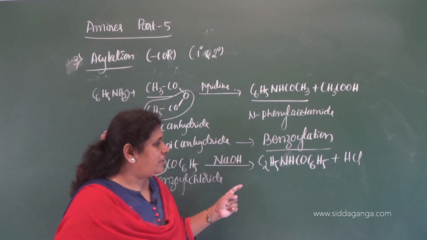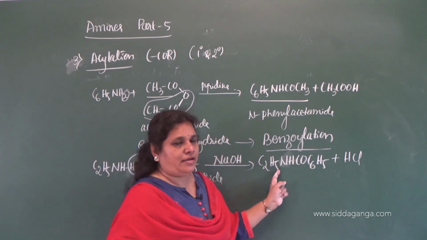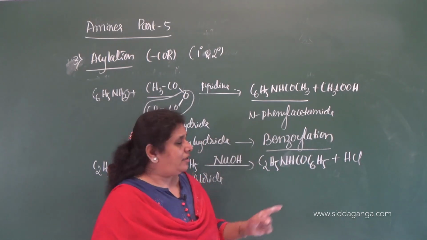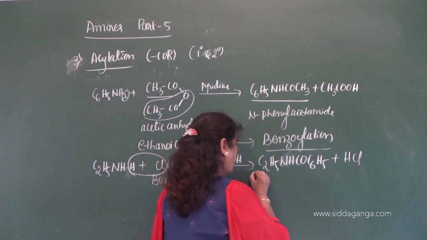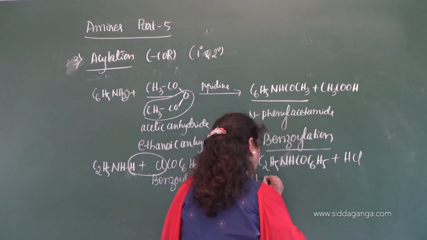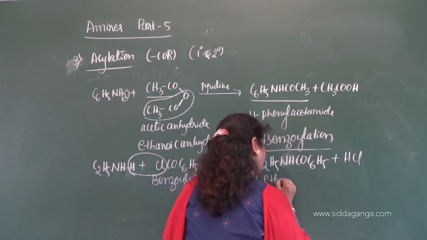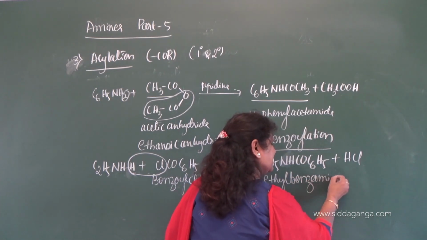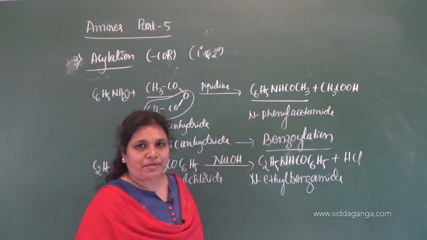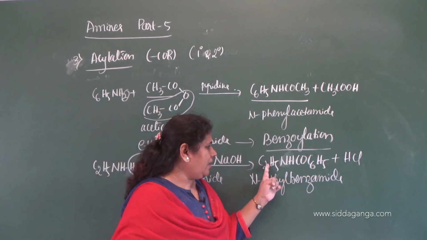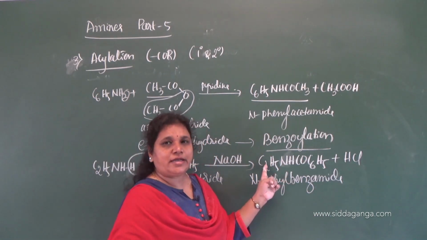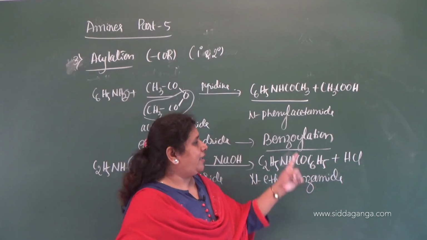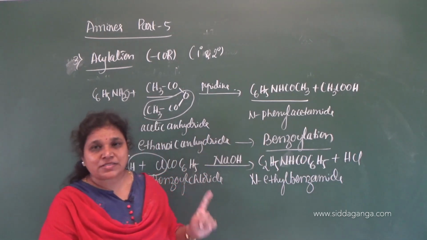So here you will get substituted benzamide. C6H5CONH2 is nothing but benzamide. Substituted benzamide. What is substituted? N-ethyl benzamide. Or you can write it as benzenamide. Since the ethyl is directly attached to the nitrogen, N-ethyl benzamide is the product, and this reaction is called benzoylation.